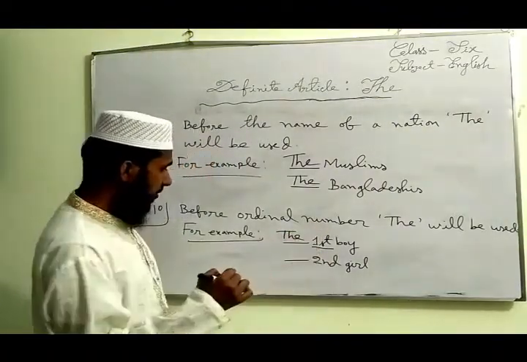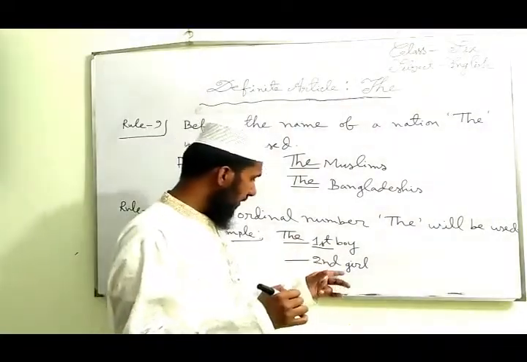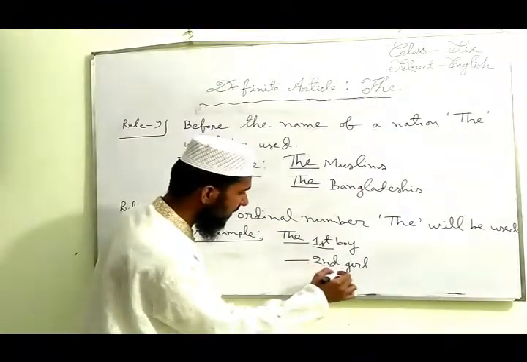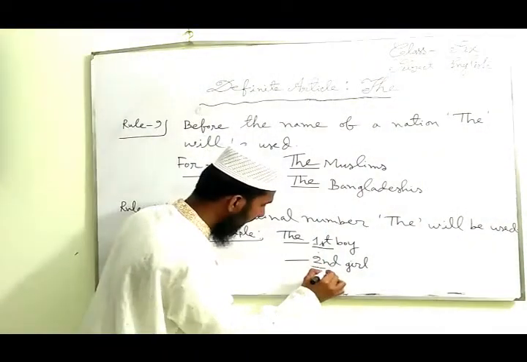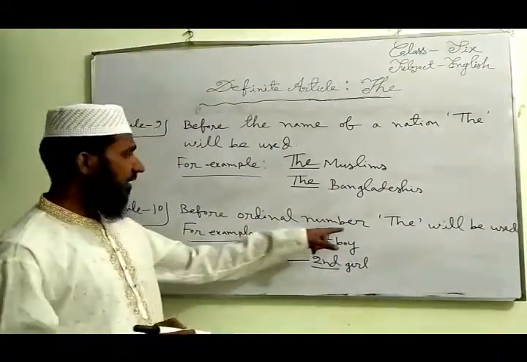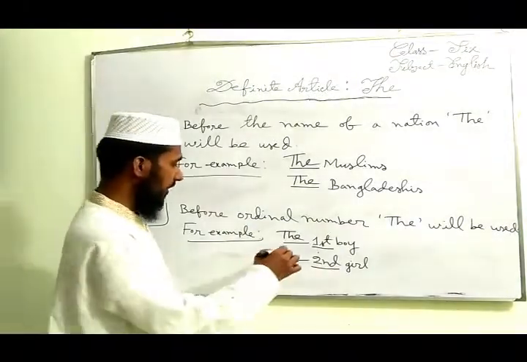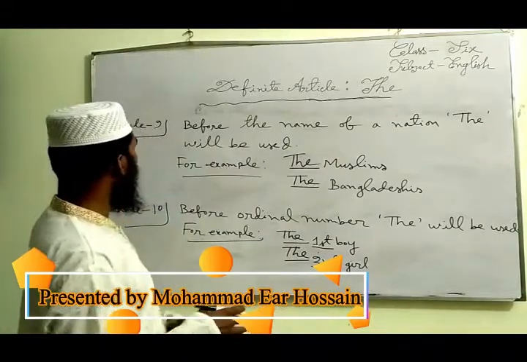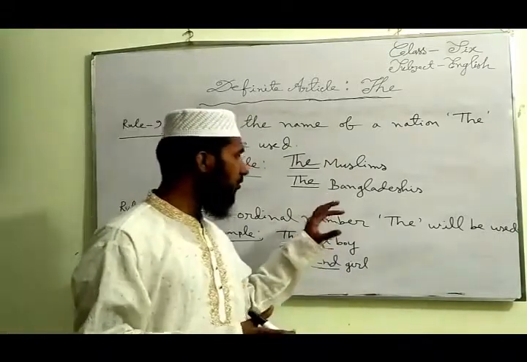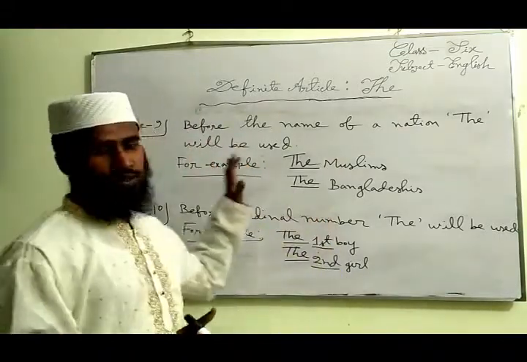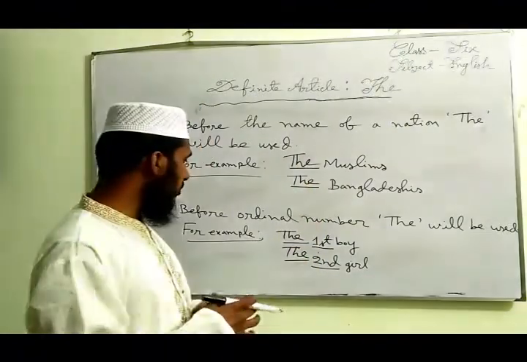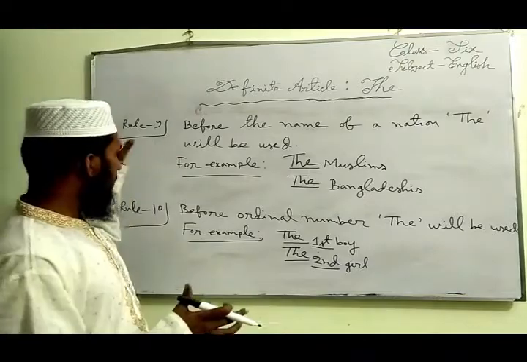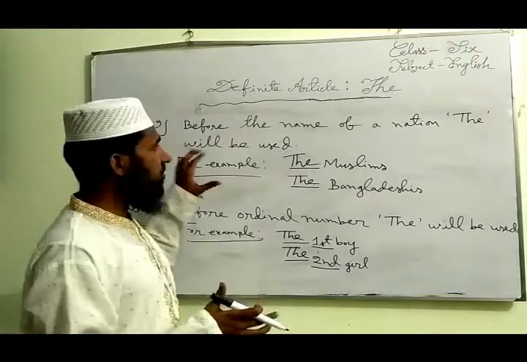Dear students, notice the next example here, I have written the second girl. Here, second is called an ordinal number. So we have to use the here. Dear students, I think you all have understood the 10 rules, and I also believe that you will be able to learn the 10 rules very easily.